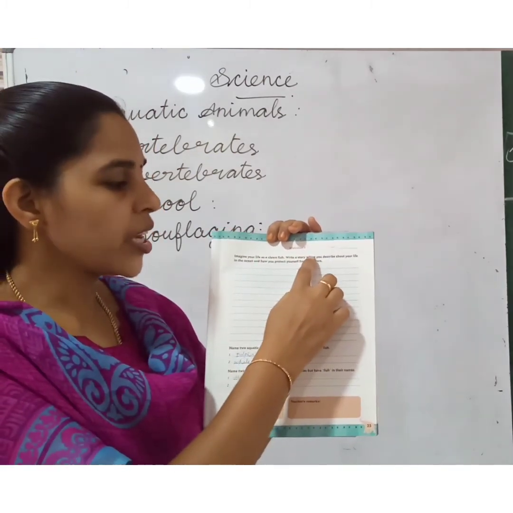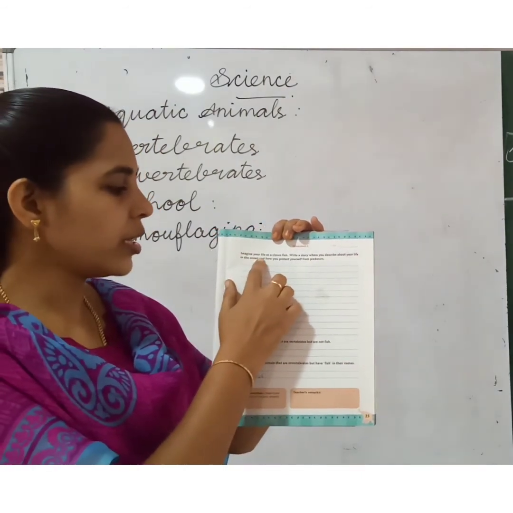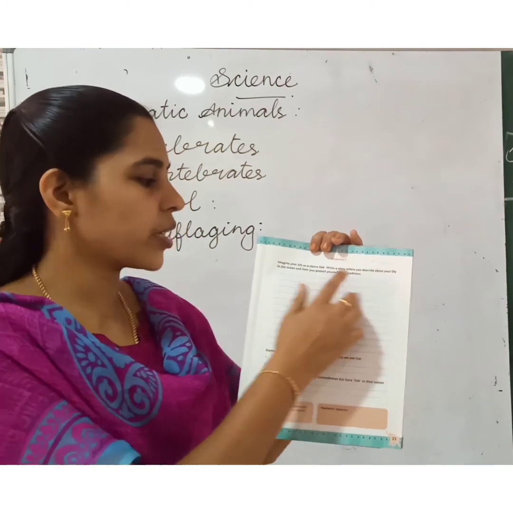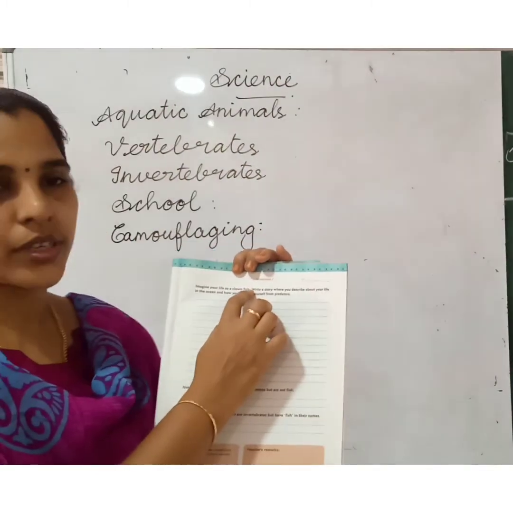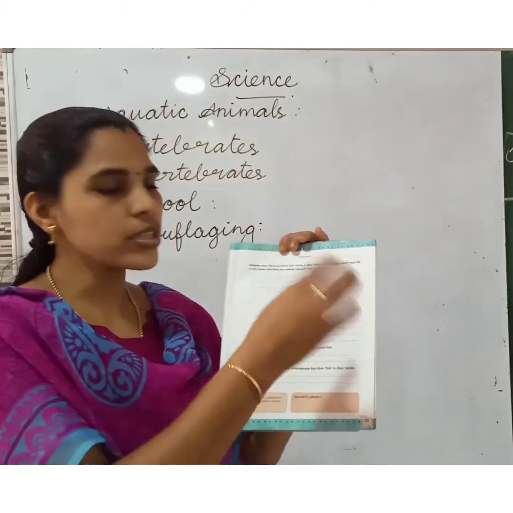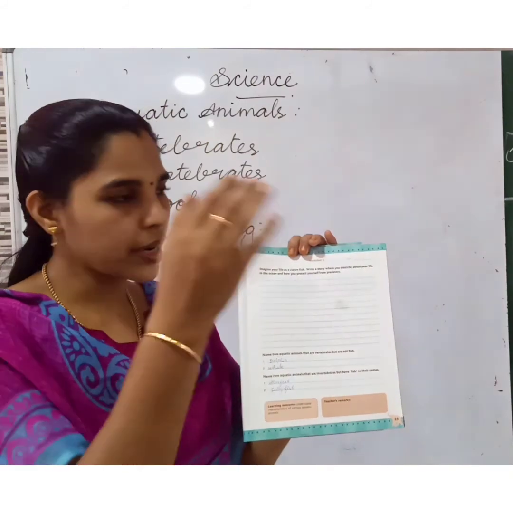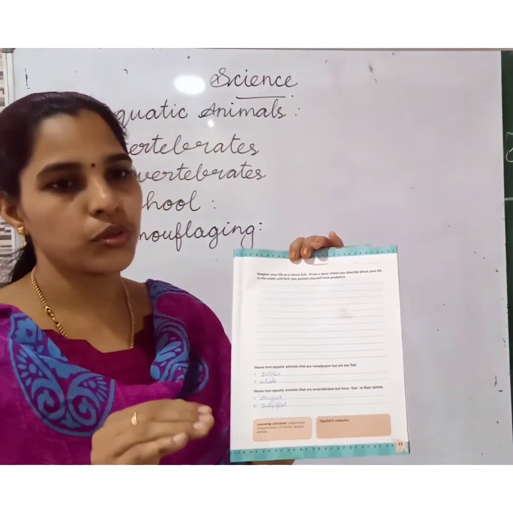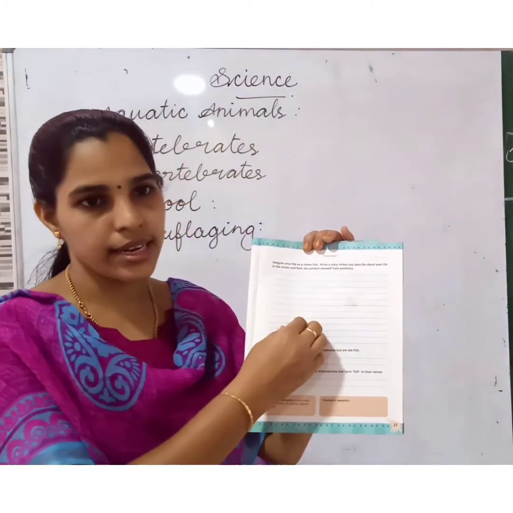Write a story where you describe your life in the ocean and how you protect yourself from predators. Now you have to imagine you are the clownfish living in the ocean. If the predators come, what do you have to do? You have to write only 5 sentences.